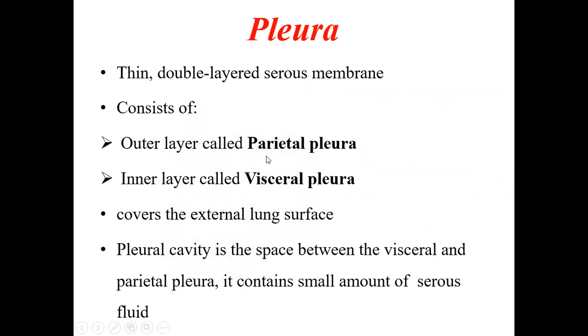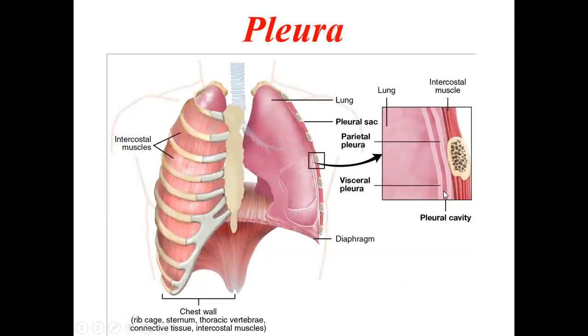So the outer layer is the parietal pleura and the inner layer is called the visceral pleura, which covers the external lung surface. The pleural cavity is the space between the visceral and the parietal pleura. It contains a small quantity of serous fluid. As I said, there is a small space between these two layers called the pleural cavity, filled with the serous fluid.